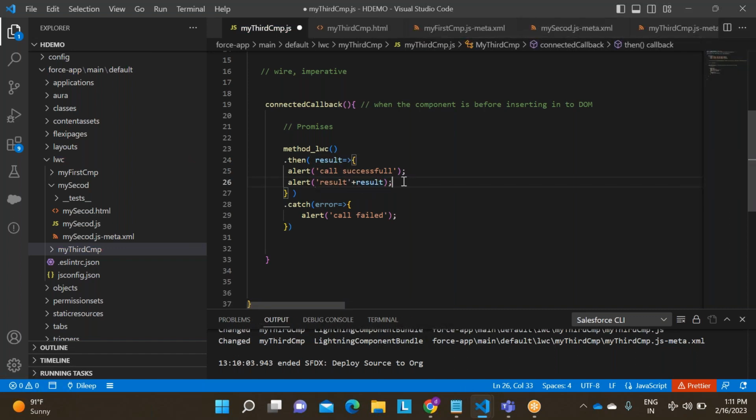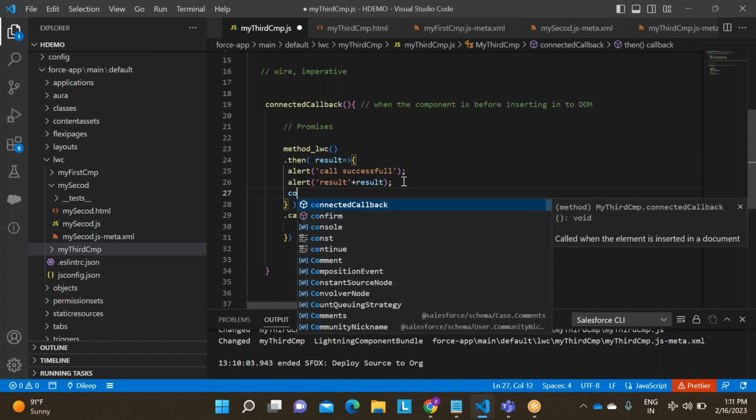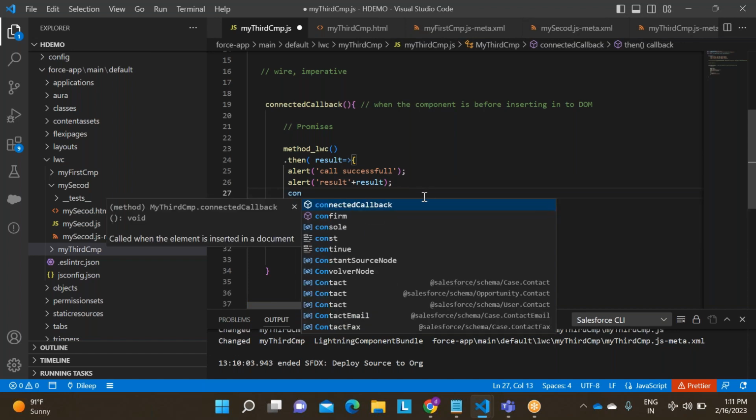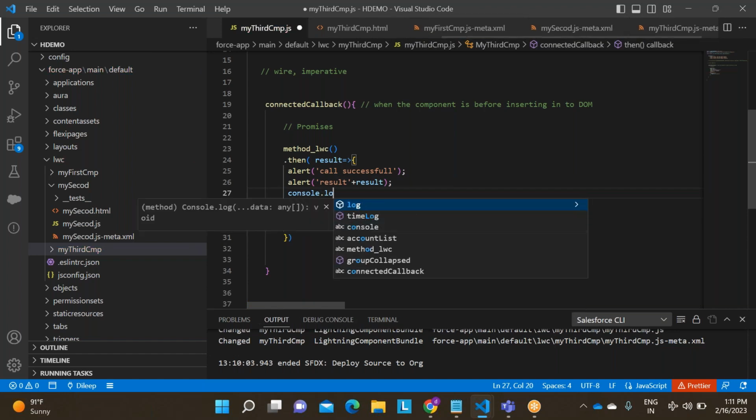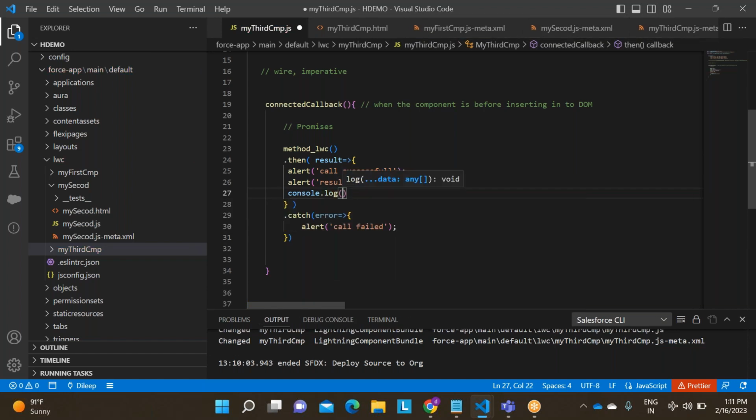So if you want to see a pop-up, then you will write alert. And we have something called console.log, which is equivalent to system.debug result.